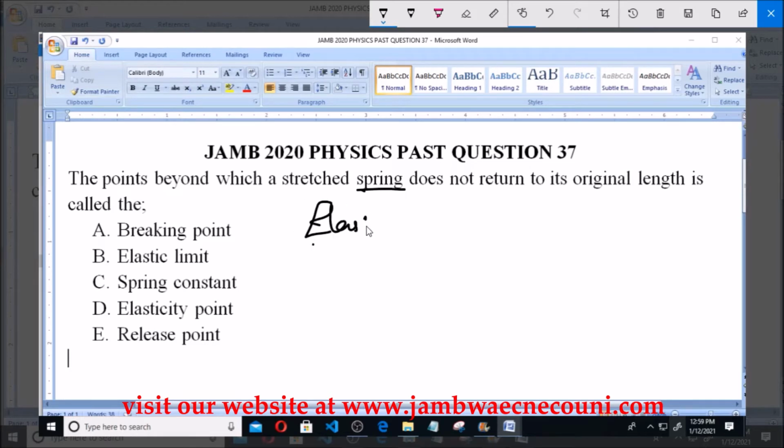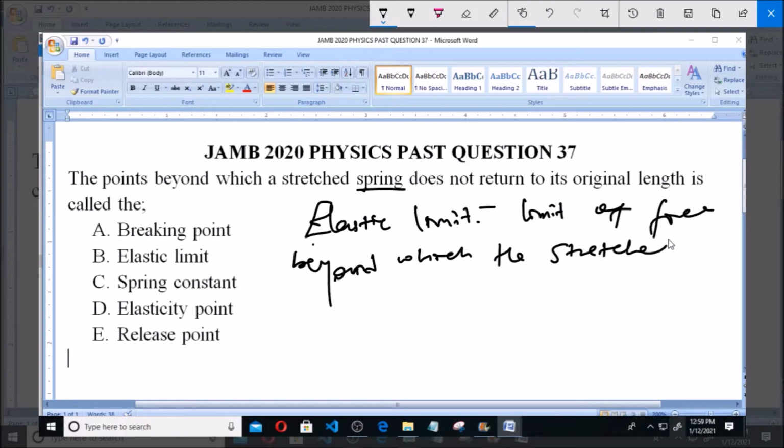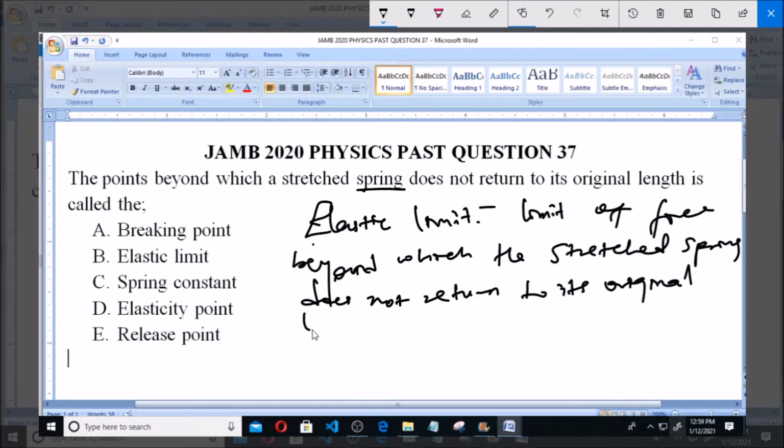call the elastic limit of an elastic material. Now, elastic limit can be defined as the limit of force beyond which the stretched material, like the spring, does not return to its original length when the stretching force is removed. Now, this is the elastic limit.